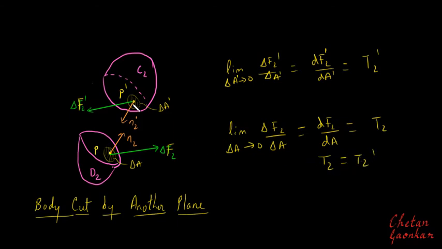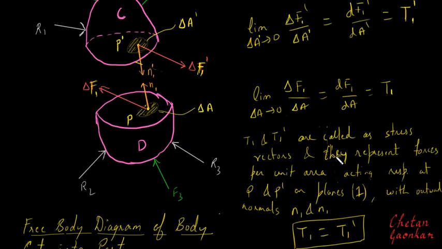And similarly, if we go on cutting this body at this point with different planes, and in fact there can be n number of planes which can pass through this point, right? If you just go on cutting it with different planes, then we'll go on getting T3 equal to T3 dash, T4 equal to T4 dash, and so on. But what we can observe here is every time we change the plane at this point, we will get different stress vectors.